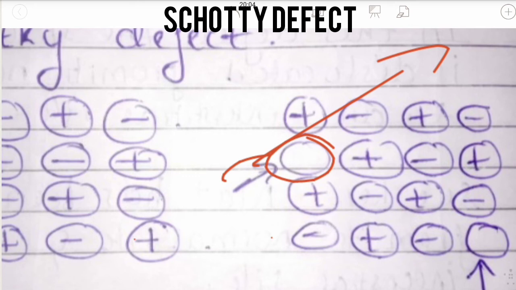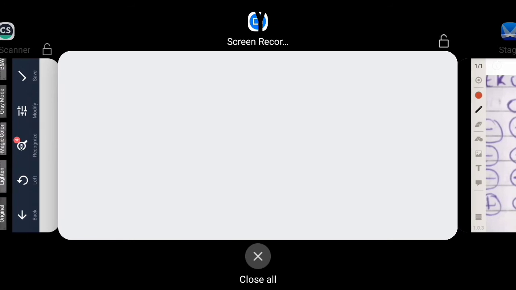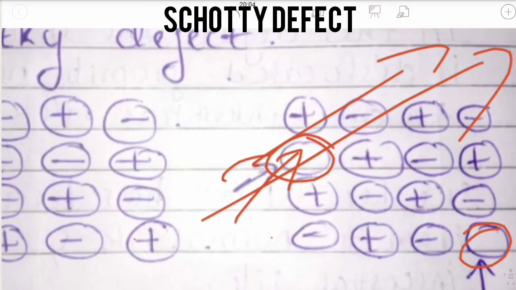To maintain this electrical neutrality, the cation will also leave its position and go away. The anion has left its own position and gone far away, and to maintain the equality, this cation has also left its own position.